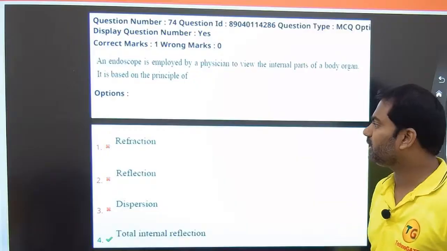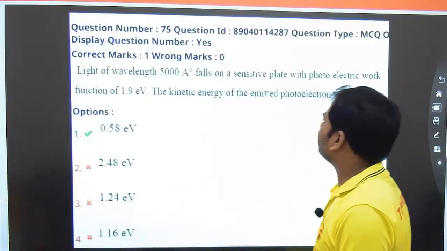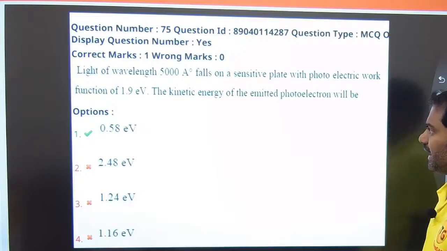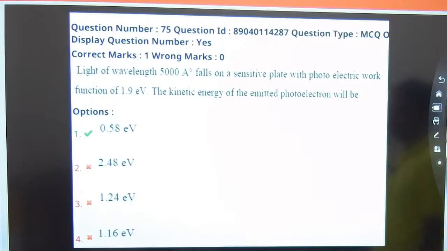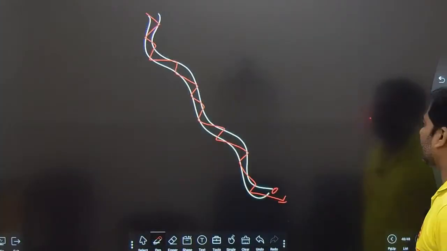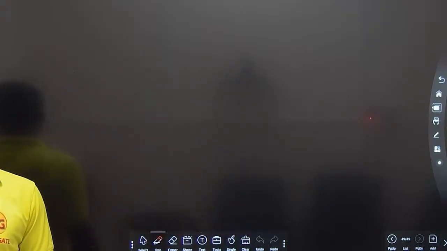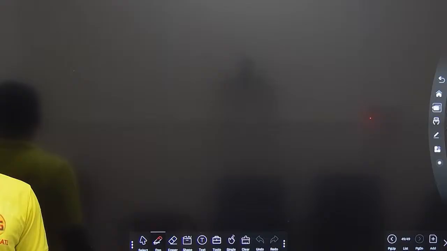I believe it is completely clear to all. Coming to the last question, a very, very interesting one. What they are asking in this question here: light of wavelength 5000 angstroms falls on a sensitive plate with photoelectric work function of 1.9 electron volts. The kinetic energy of the emitted photoelectron is equal to how much? Okay, let me solve this question for you guys. We need to do some conversions and all. So let me take the numbers of conversion from electron volts and all, because I don't remember them.